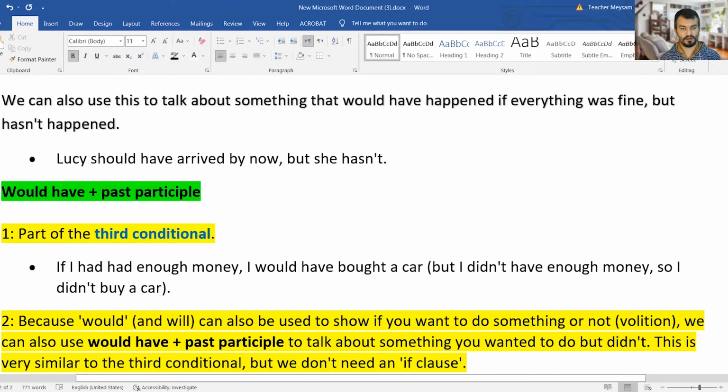Number one, of course, would have is a kind of part of the third conditional. Remember third conditional? If I had enough money, conditional type 3, I would have bought a car, but I didn't have enough money, so I didn't buy a car. So something could happen in the past. Of course, it is impossible to happen. Imagine like that, but it didn't happen because it was impossible, because I didn't have enough money, so I could not buy any car or something.